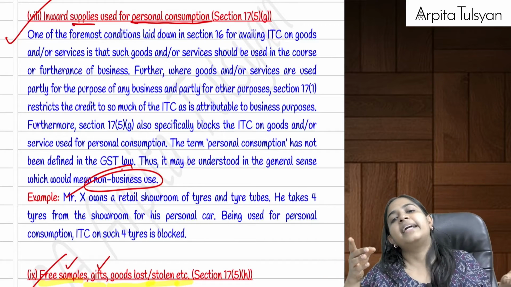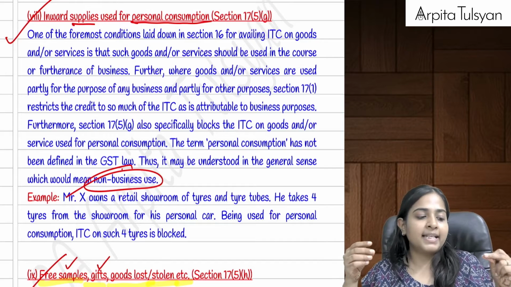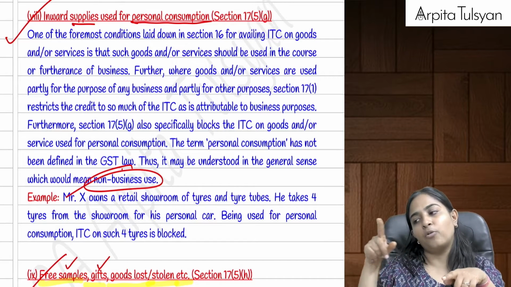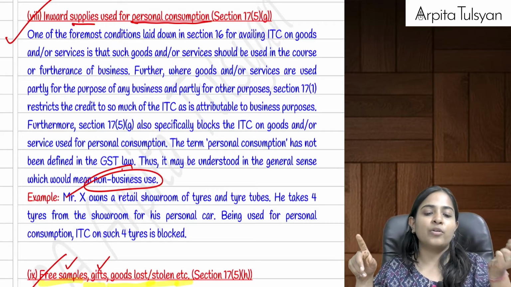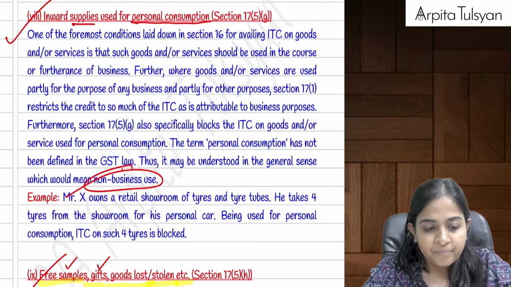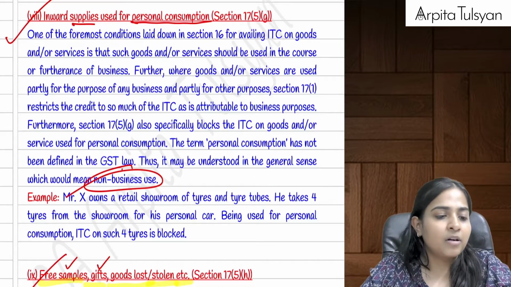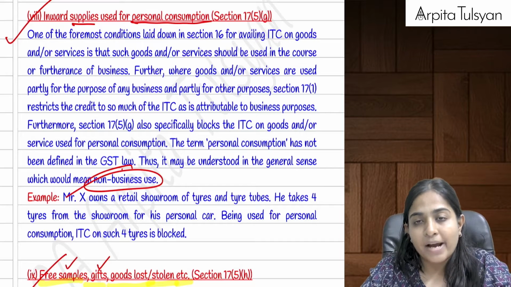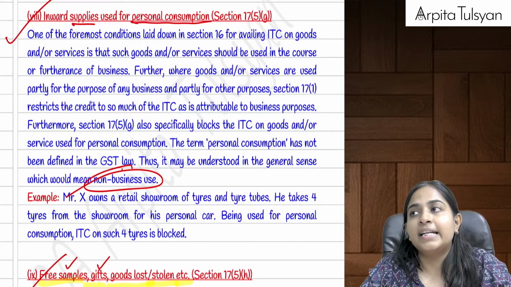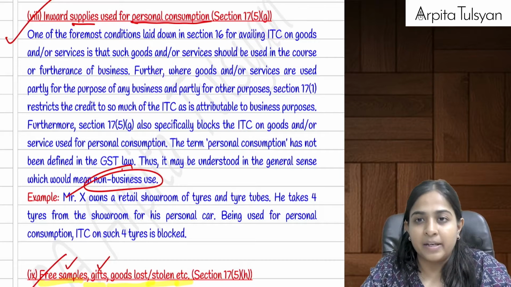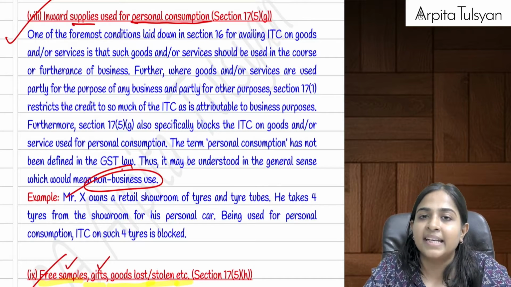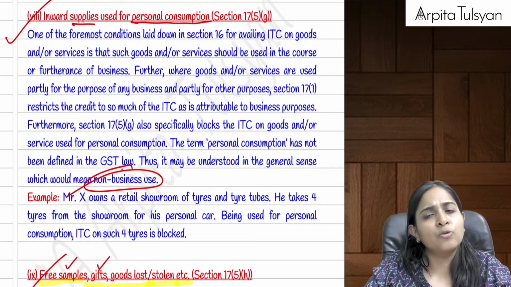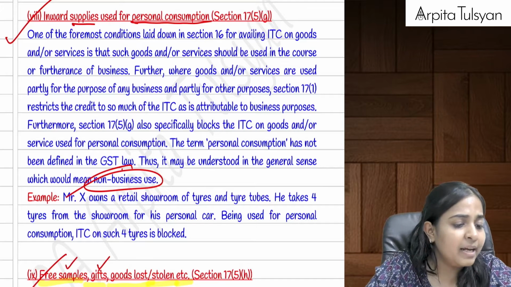So then its ITC should be reversed. Or let's say you purchase something but you're going to give it as free samples, means zero value. So the ITC on the same is totally blocked. Then in case of BOGO, buy one get one, we had already studied earlier that there is nothing free. Buy one get one, there is nothing free, even if the name suggests it, it is just a marketing gimmick. Then in that case, no need to reverse any ITC, full ITC will be available.